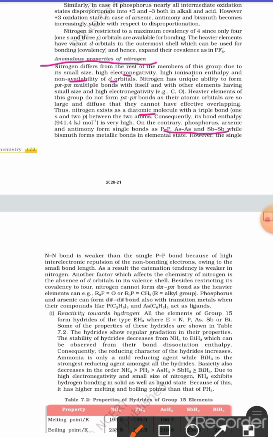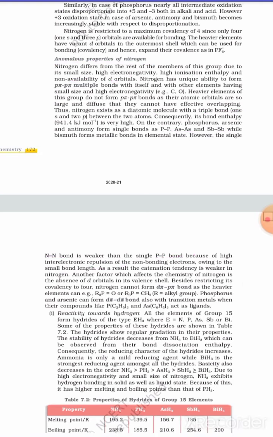Nitrogen also occurs in diatomic molecule form because of the triple bonding, while other elements of group 15 are stable with single bonds to themselves, so they are present in tetraatomic form. Nitrogen's single bond is quite weak, while other elements' single bonds are stable, because of interelectronic repulsion.